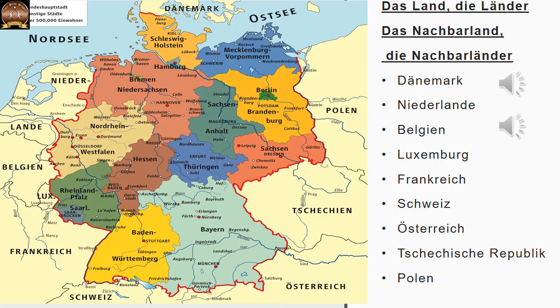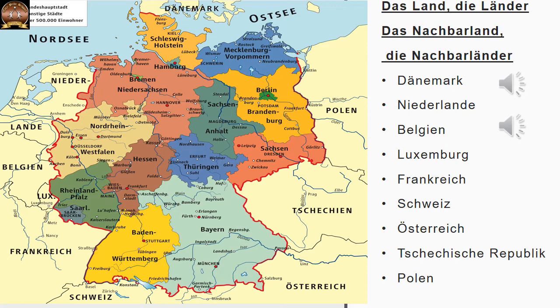Now this is the political map of Germany. A closer look into Germany. So if you see, Germany is a country. Country is called Land in German. Das Land. And plural, die Länder. Das Land, die Länder. It is written to the right hand side of the slide. Das Land, die Länder means country and countries, plural.